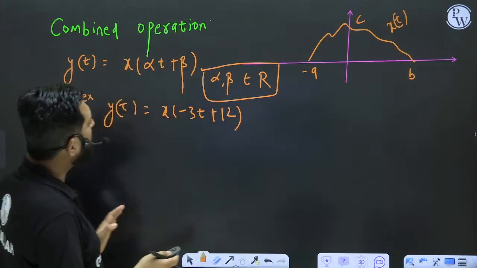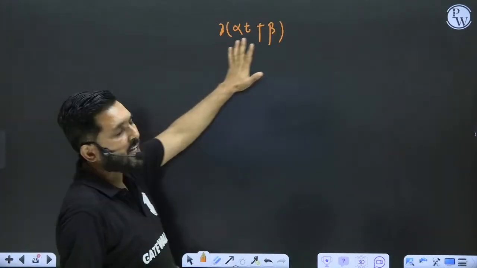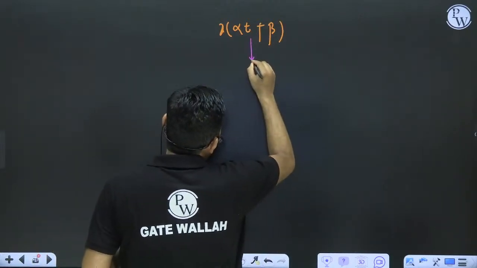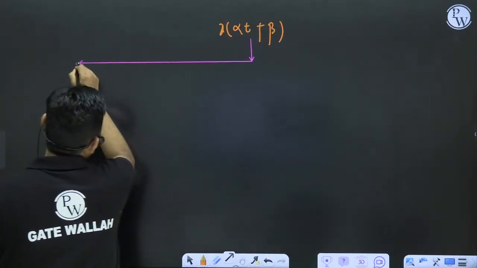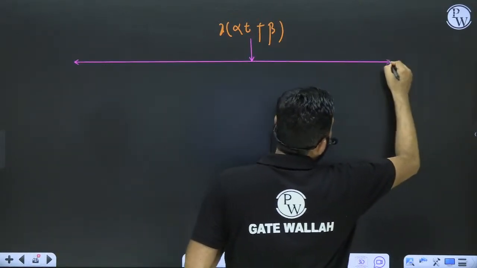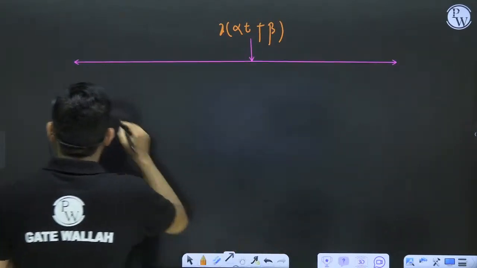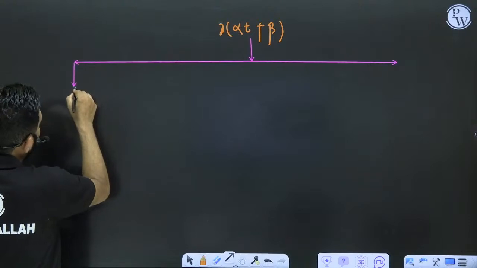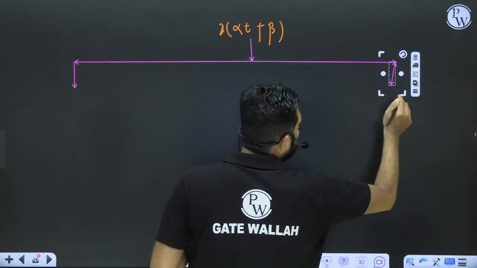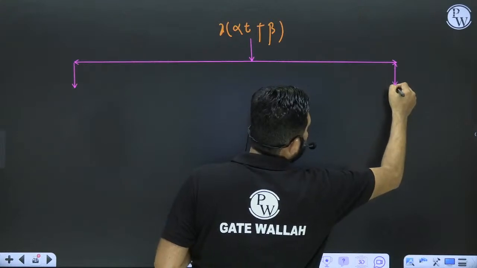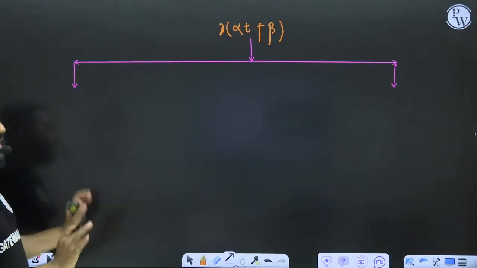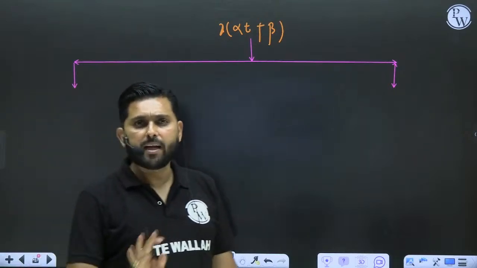See, what I want to say is that x of alpha t plus beta, how will you perform this? See, any way you may perform, it doesn't matter.